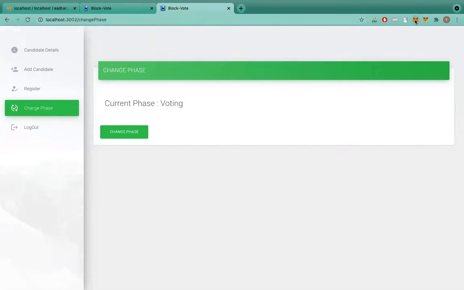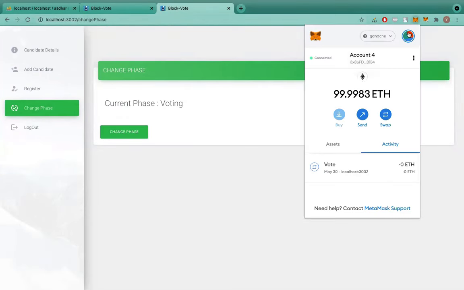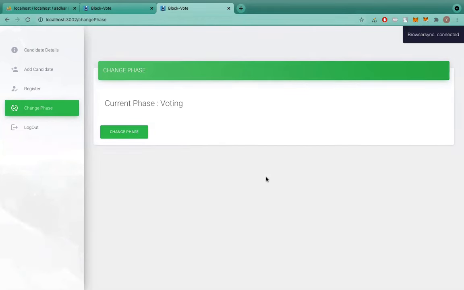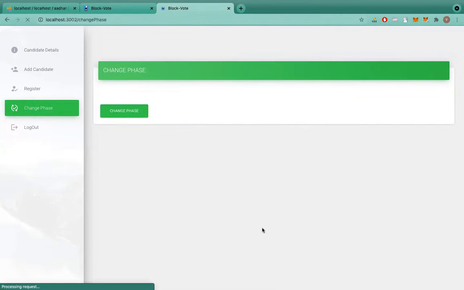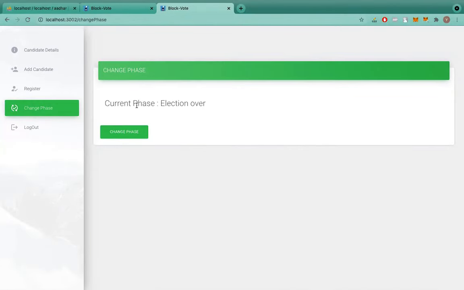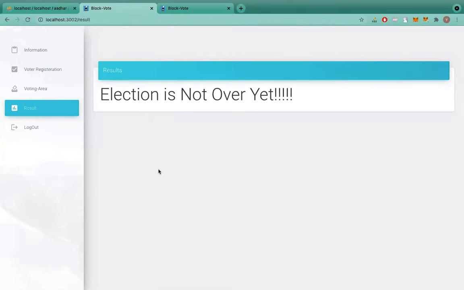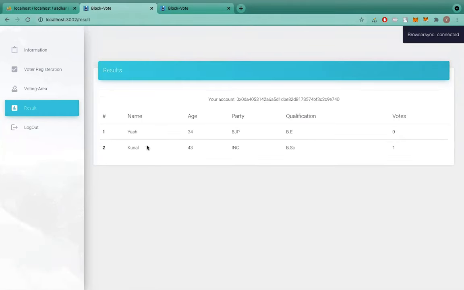Now I will just switch my account from the user account to the admin account, that is account 3, and then here I will change the phase. I will confirm the transaction, and after this we will see the current phase is election over. Now in the result section, if I refresh this, I will be able to see the result. So I will see the list and who has got how many votes. So this was all the demo of our website.